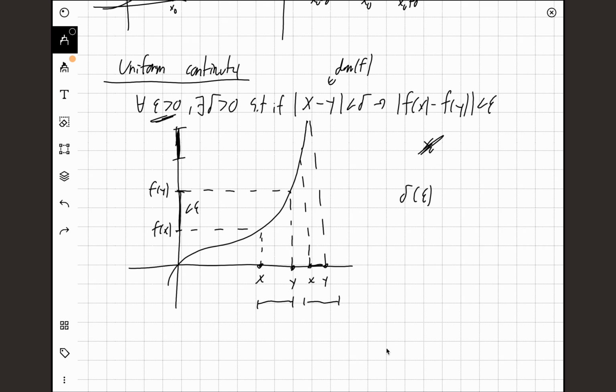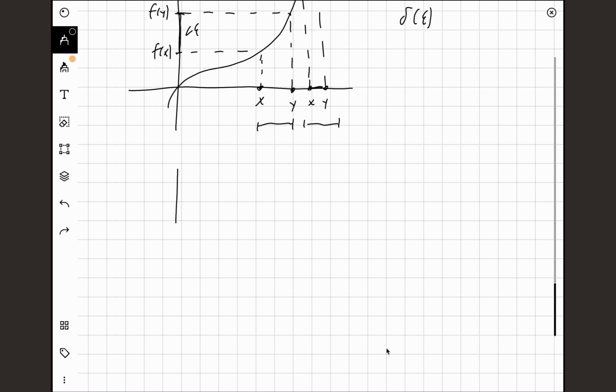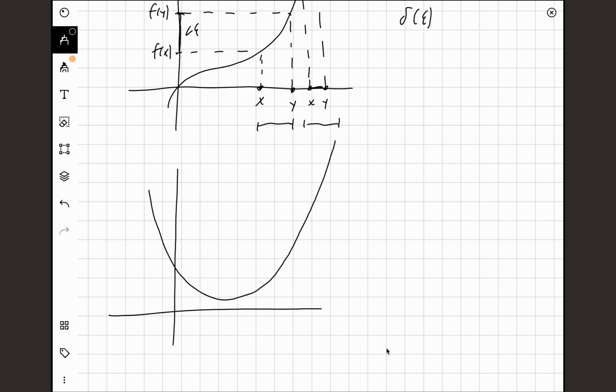And that's why we can say, for example, functions like x squared are continuous, but they're not uniformly continuous on the infinite domain, because x squared, for example, gets infinitely steep. So if I pick any epsilon, if this is my epsilon, well, the steeper the function gets, obviously the smaller my delta range gets. So eventually, when the function gets infinitely steep, when the function will be almost a straight line, even if my epsilon is very big, the delta range will have to go to 0.